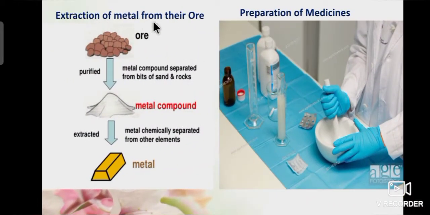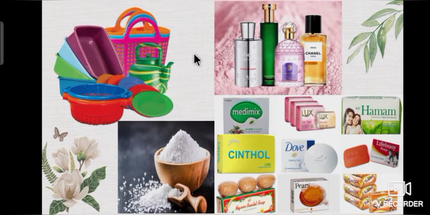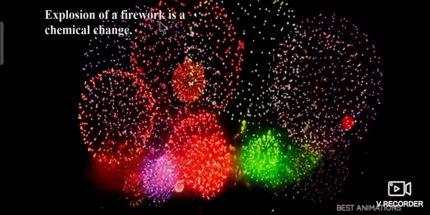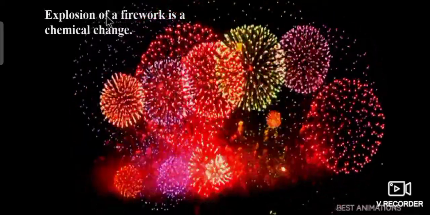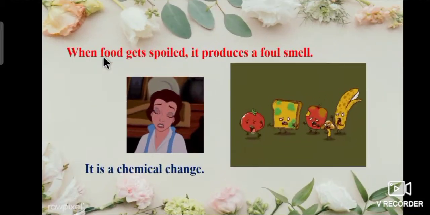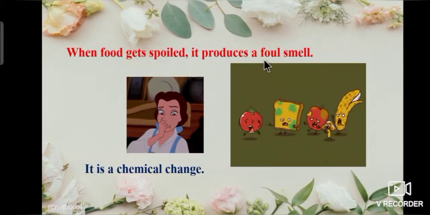Moreover, extraction of metal from their ore, preparation of medicines are the examples of chemical changes. The materials such as plastics, soaps, detergents, acids, bases, salts, etc. all are made by carrying out a chain of chemical changes. Children, explosion of a firework is a chemical change. When food gets spoiled, it produces a foul smell. It is a chemical change.